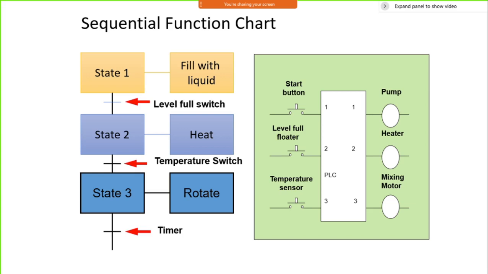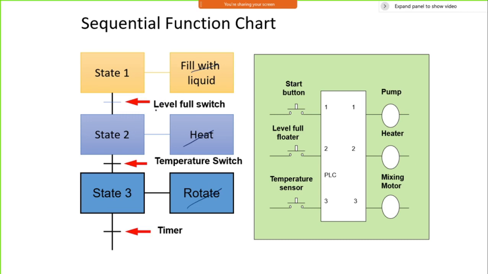One is the liquid filling state, another is the heating state, and the third is the rotation stage. So first state, fill the liquid. Second state, heat the liquid. Third state, rotate the liquid. Who is going to decide? That is decided by a level switch.